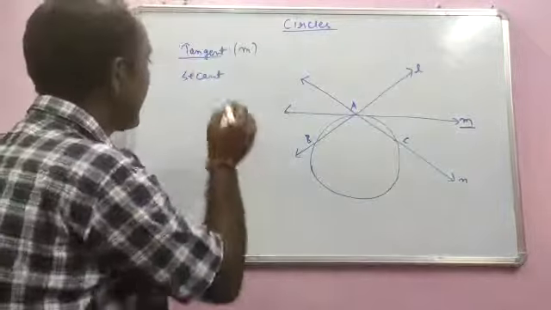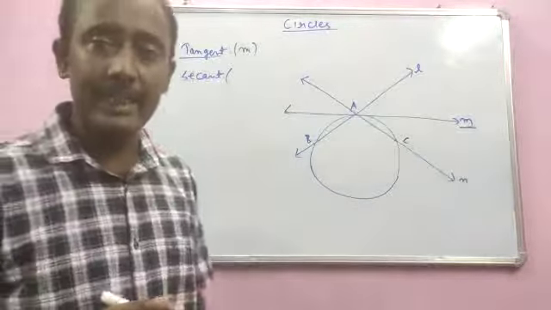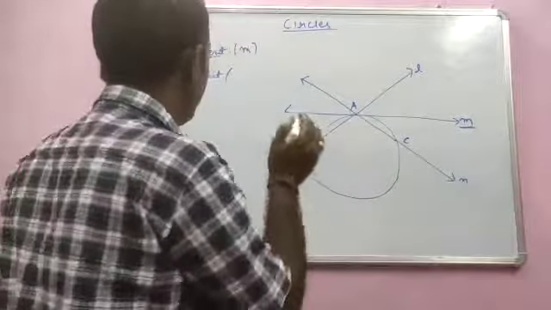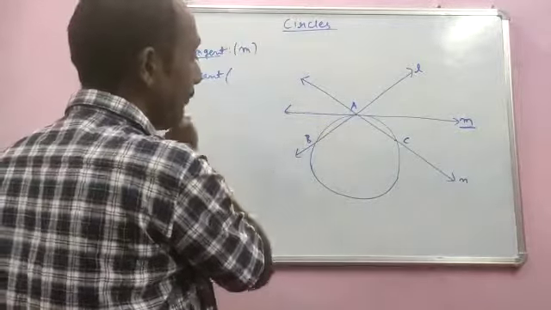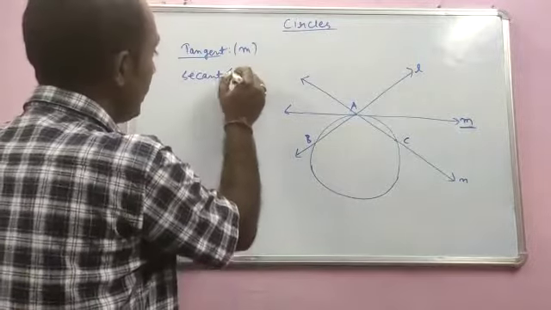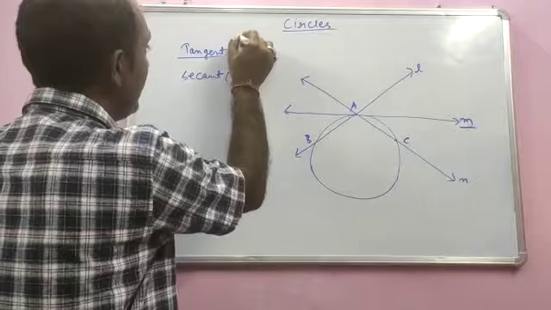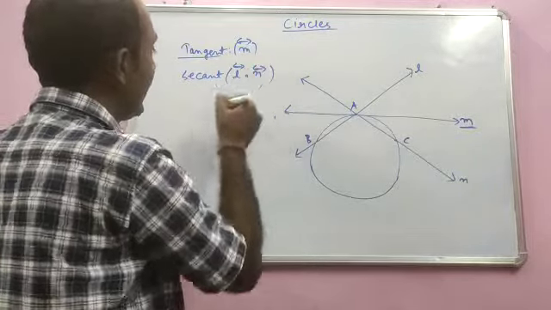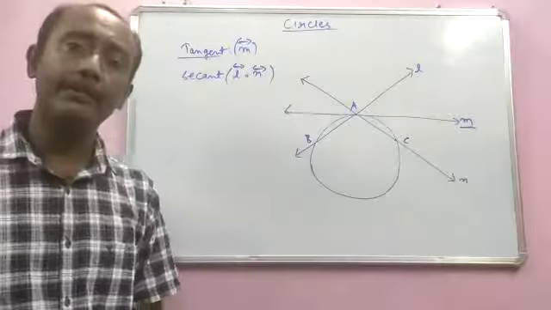Such lines are called secants. So a secant is a line which intersects a circle at two points. Remember these two definitions before we start with the theorems of this chapter. Here line M is the tangent, and line L and line N are the secants in this figure.